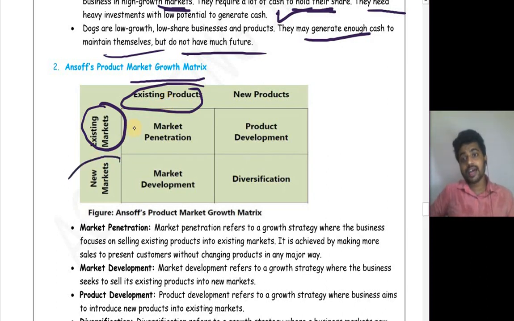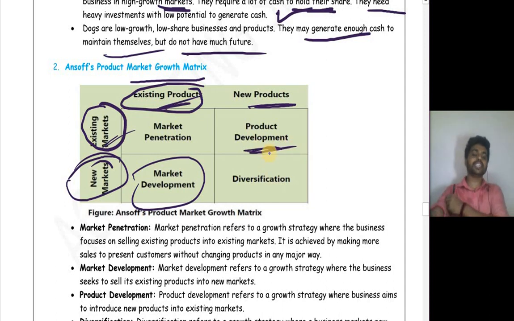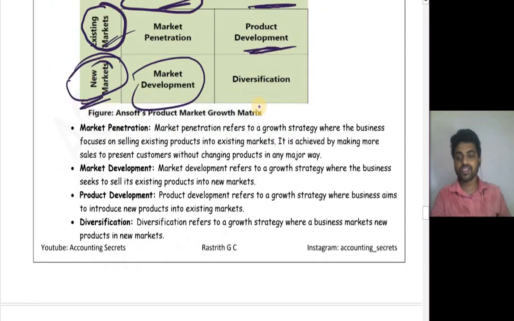You enter a new market with the existing product, which is called market development. That is, you go on developing your market with the same product. You enter a new product line in the same existing market, and we call it product development. They might bring some changes in the product or they might bring a new product itself. If it is a new market as well as a new product, we call it diversification.